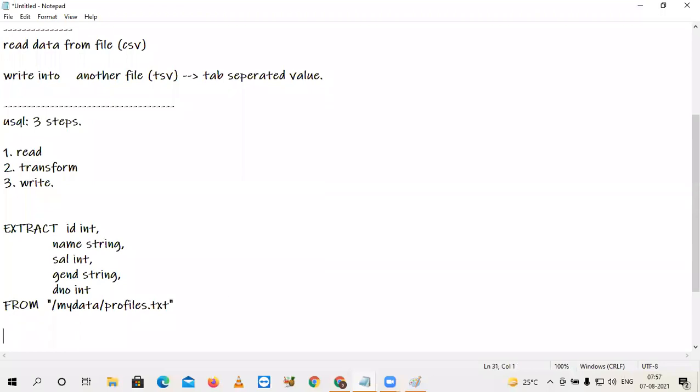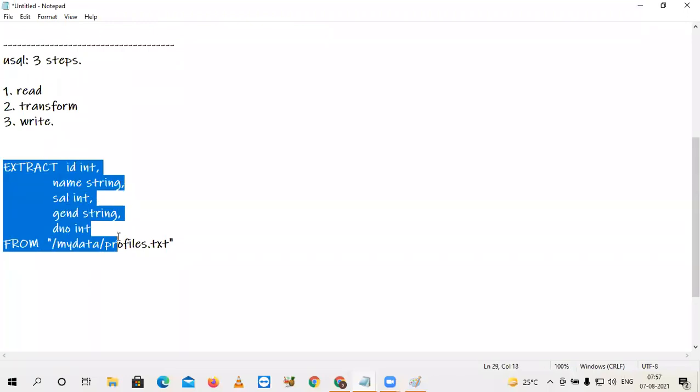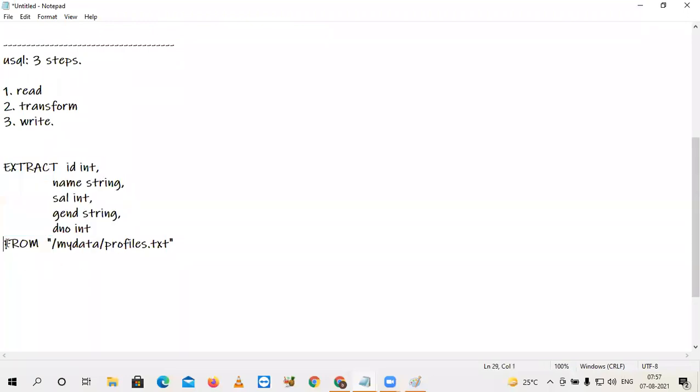Okay, so two components you have specified: what should be extracted from what source file. Then what is the format of that file, that means what is the delimiter within the file for the fields?